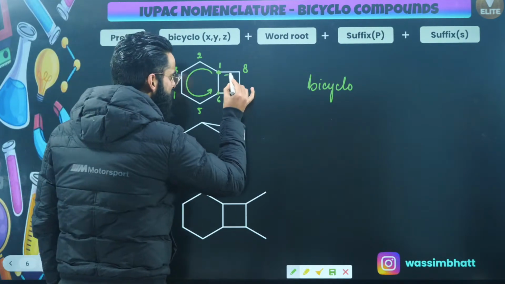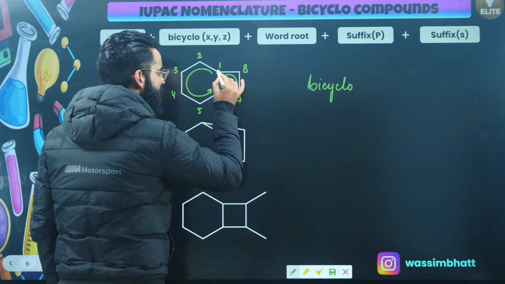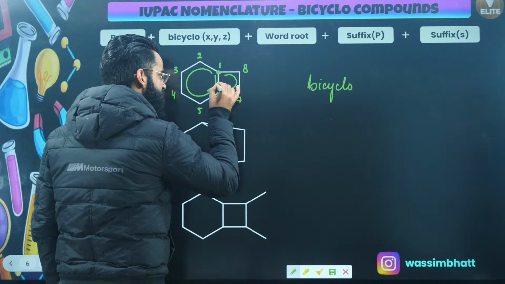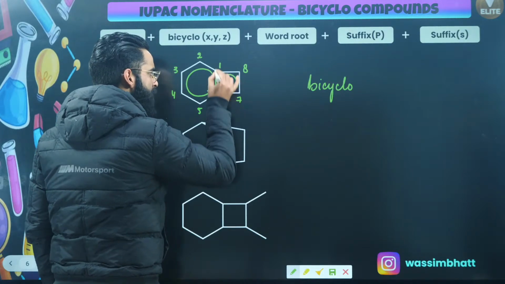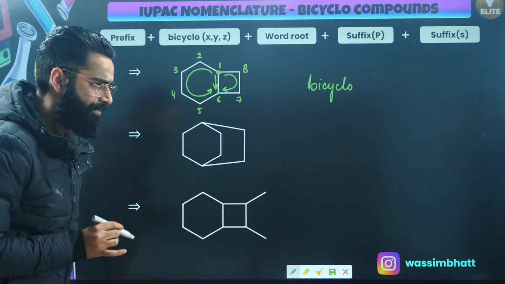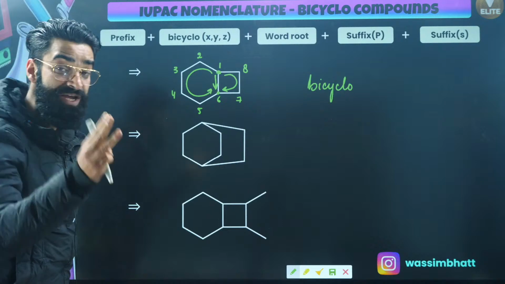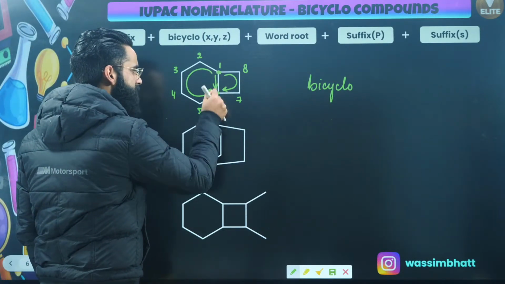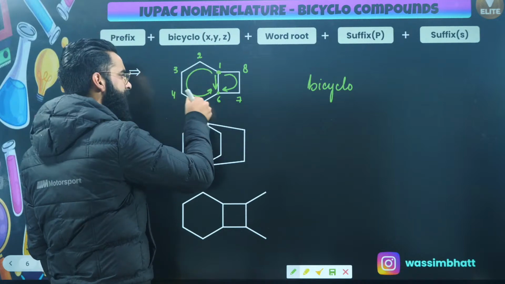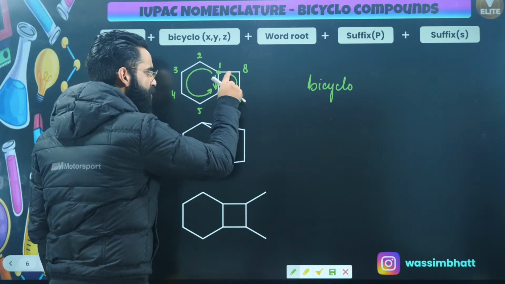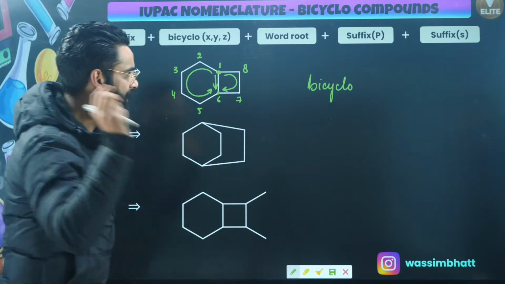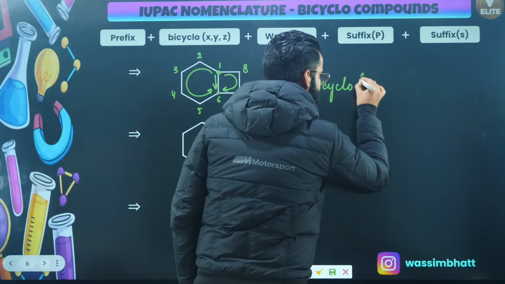This is one more path, and there is one direct path which is the shortest among all. There are 3 paths available by means of which we can move from carbon number 1 to carbon number 6. This is the longest path, this is the shorter path, and this is the shortest path, right? Have a look. After bicyclo, use the bracket.